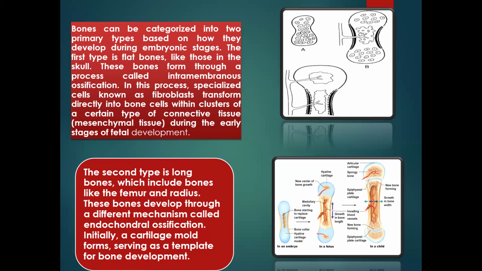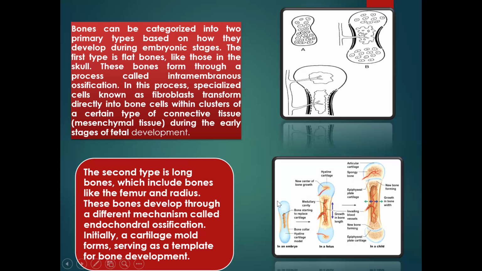These bones develop through a different mechanism called endochondral ossification. This type of bone development starts initially within a cartilage. This cartilage serves as the substrate or the base for the development of these bones.